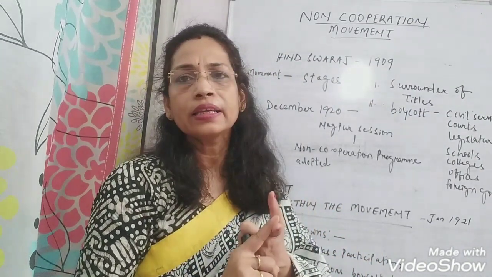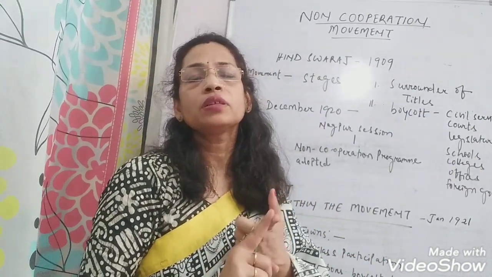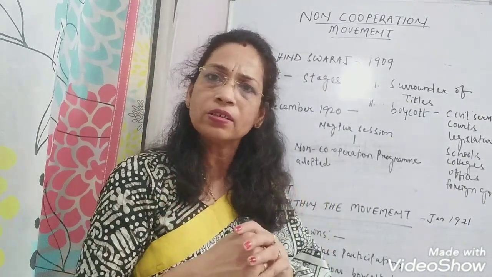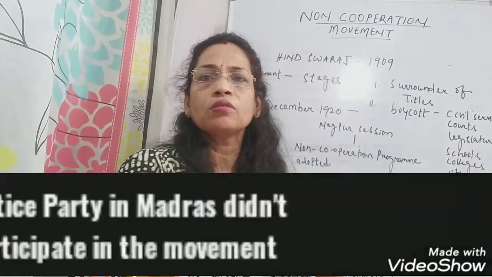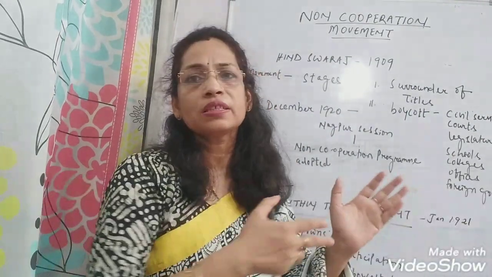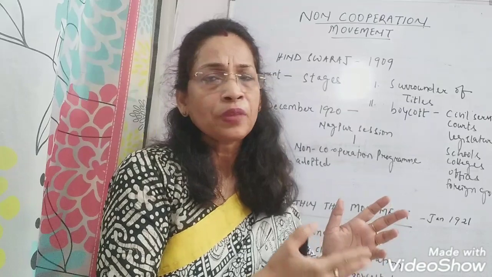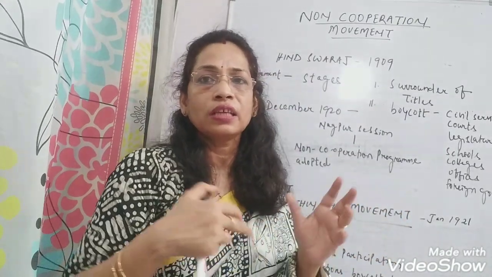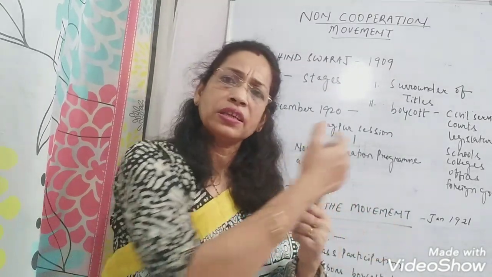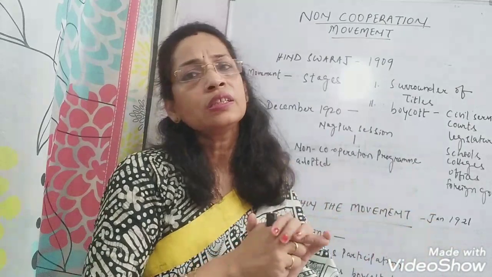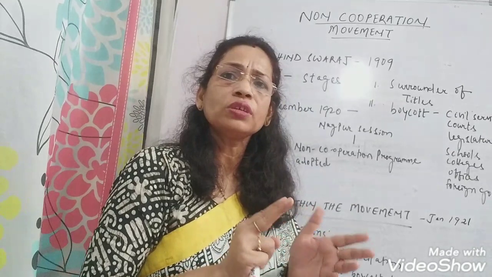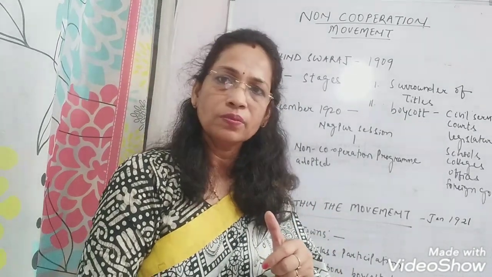But one party, the Justice Party in Madras, did not participate in the non-cooperation movement. Now, why did this party not participate? Because it got a scope now. It was a party of non-Brahmins. Earlier there was domination of Brahmins in the political arena and in legislative council elections. So now it thought that it would get a scope to participate in elections, because the rest of the parties had left participation in elections. They had left their legislative councils, so it did not participate in the non-cooperation movement.